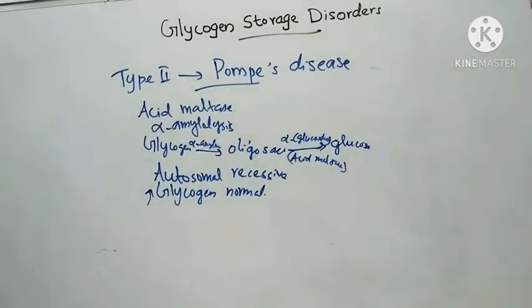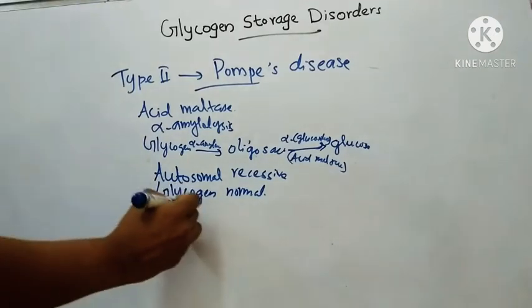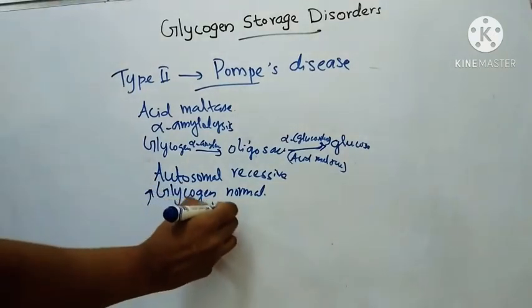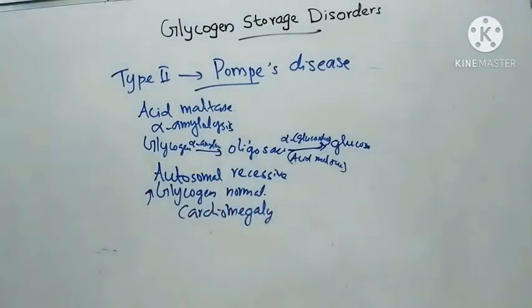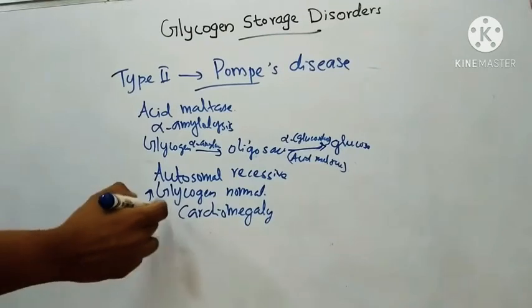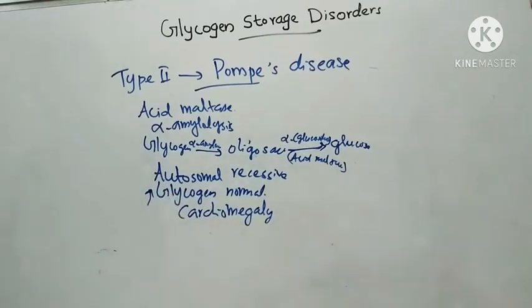Clinically, there will be enlargement of the heart, that is cardiomegaly. Then muscle hypotonia leads to muscle weakness. There will be no hypoglycemia. That is type 2 or Pompe's disease.